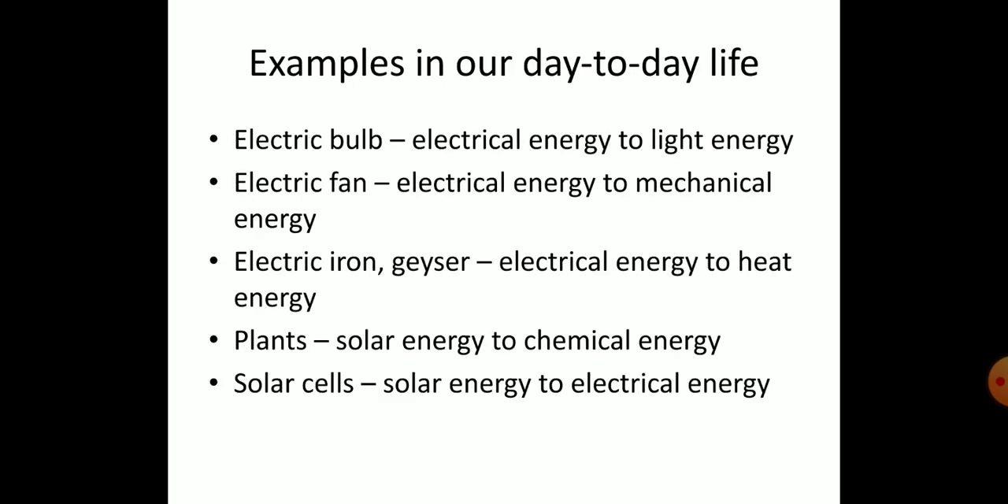Now examples like electrical bulb, which we use at our home. What is happening there? Electrical energy is converted to the light energy. Then coming to the electric fan, electrical energy is converted to the mechanical energy. Then the third one, electric iron or the geyser. So electrical energy is converted to the heat energy.